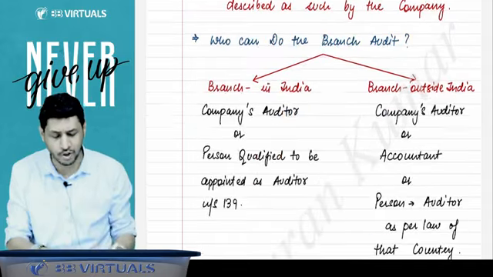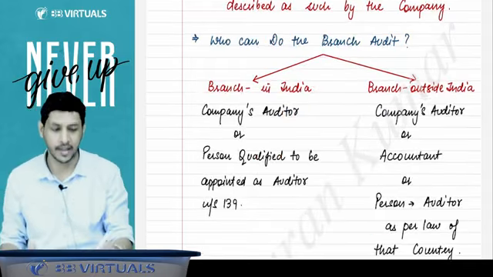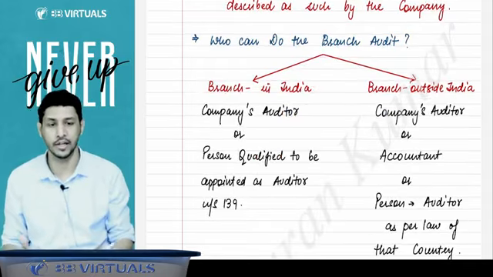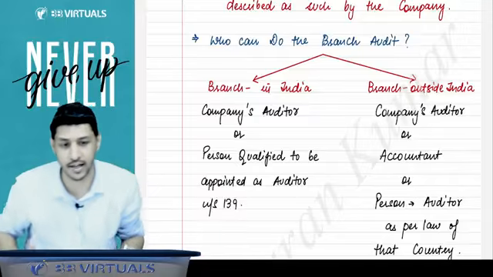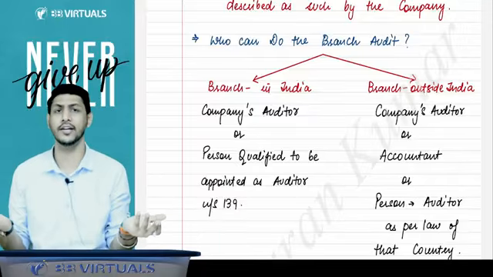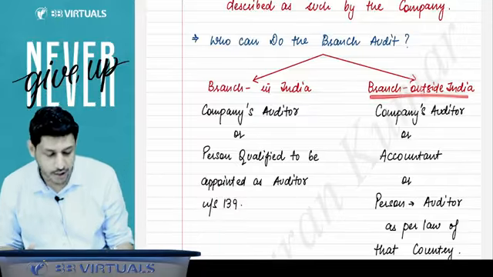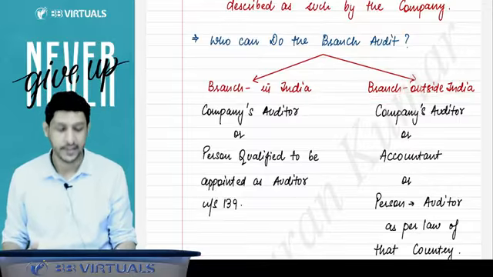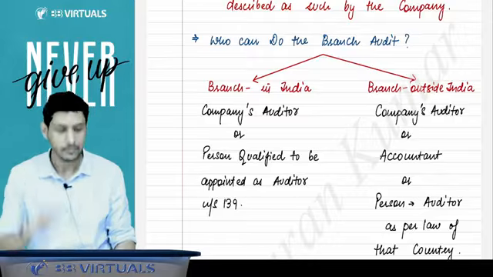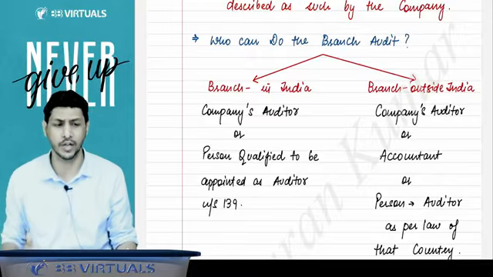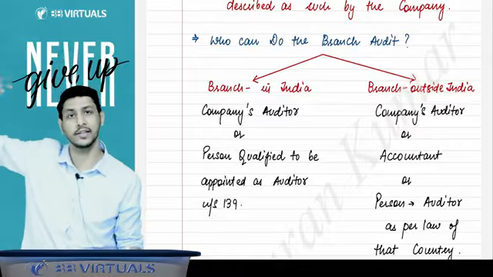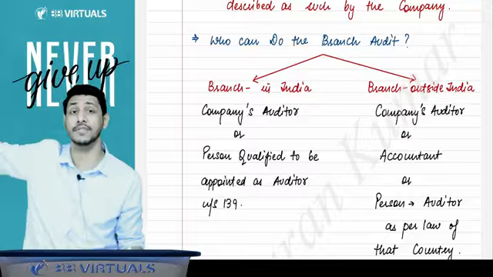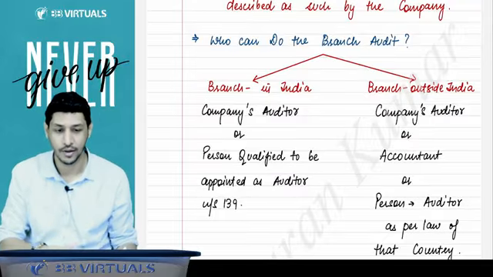Sir, who can do the branch audit? If the branch is in India, then the company's auditor can do the branch audit, or any other auditor who is qualified to be appointed as an auditor under section 139. That person can do the branch audit. If the branch is outside India, then the company's auditor can do it, or an accountant, that means a chartered accountant, or any other person as per the law of that country who is allowed to do the audit. That person can also do the audit of that branch which is outside India.